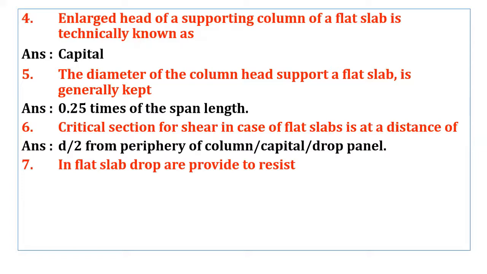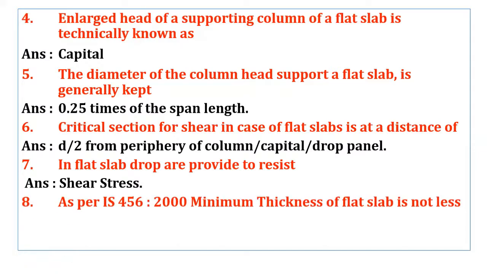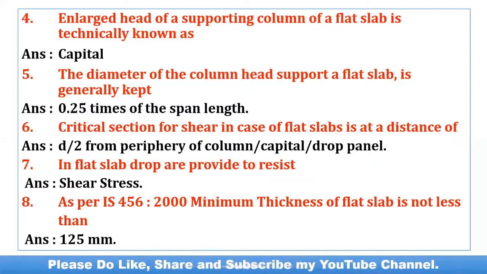In flat slab, drop are provided to resist shear stress. Coming to next question. As per IS 456-2000, minimum thickness of flat slab is not less than 125 mm. So as per IS code provision, thickness of flat slab should not be less than 125 mm.